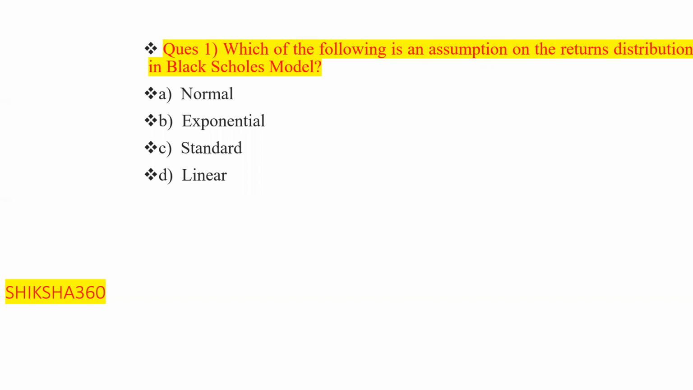We have discussed this point in the class, and it is also written in the PDF which will be provided to you. Which of the following is an assumption on the returns distribution in the Black-Scholes model? Normal, exponential, standard, and linear. The correct answer here is normal. The return distribution assumption in the Black-Scholes model is normal. You will find this one under volatility.